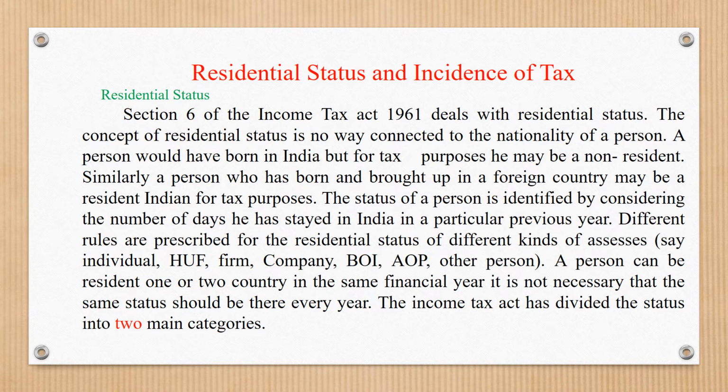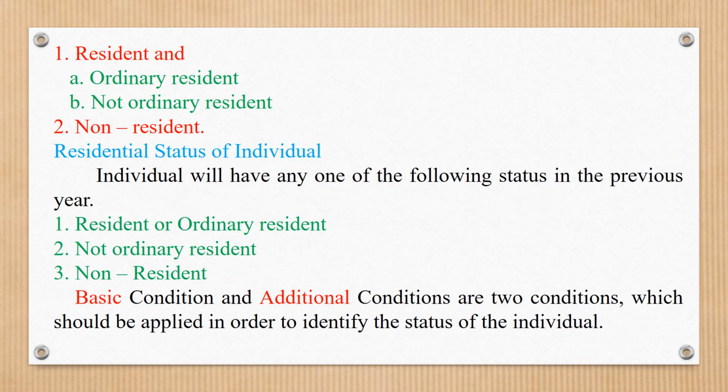The Income Tax Act has divided the status of an individual into two main categories: resident and non-resident. Resident is further classified into two categories: ordinary resident and not ordinary resident. So an individual will have any one of the following statuses in the previous year: resident and ordinary resident, resident and not ordinary resident, or non-resident.